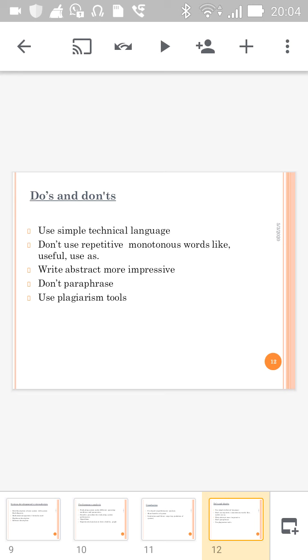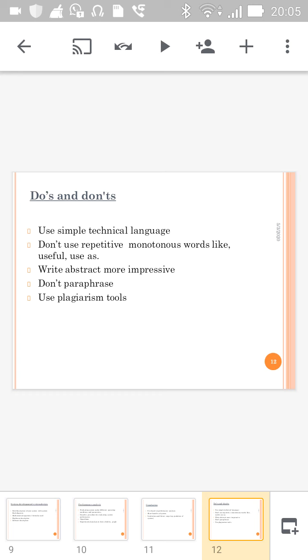What are the do's and don'ts? You must take care about the things. What you have to do is use simple technical language. You have to choose some synonyms from Google.